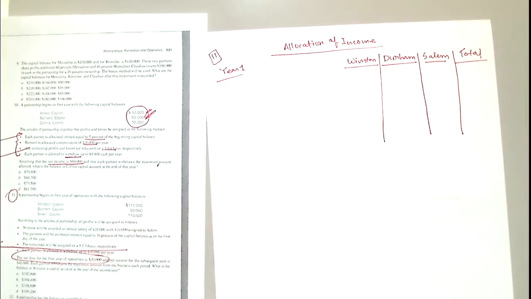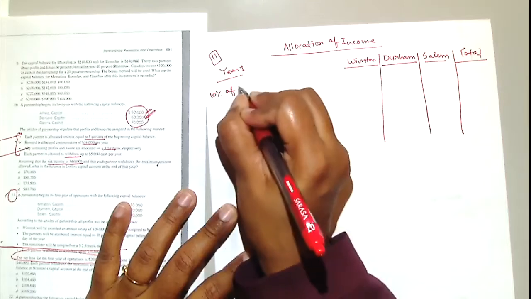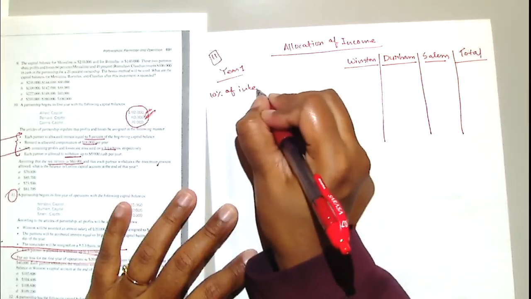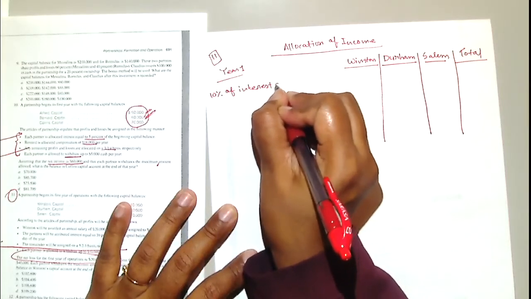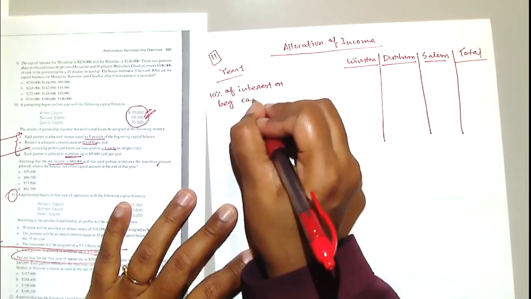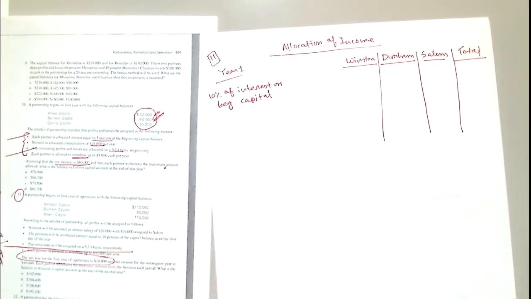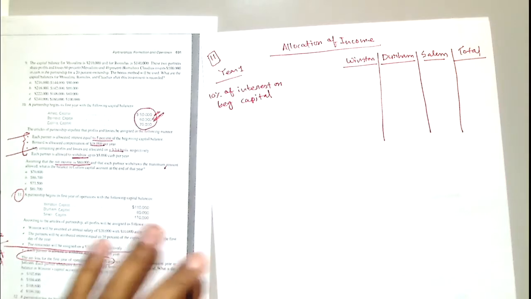Again, we follow the structure. First, pay the interest. Then pay the salary. Pay Winston 20,000, Salem 10,000.